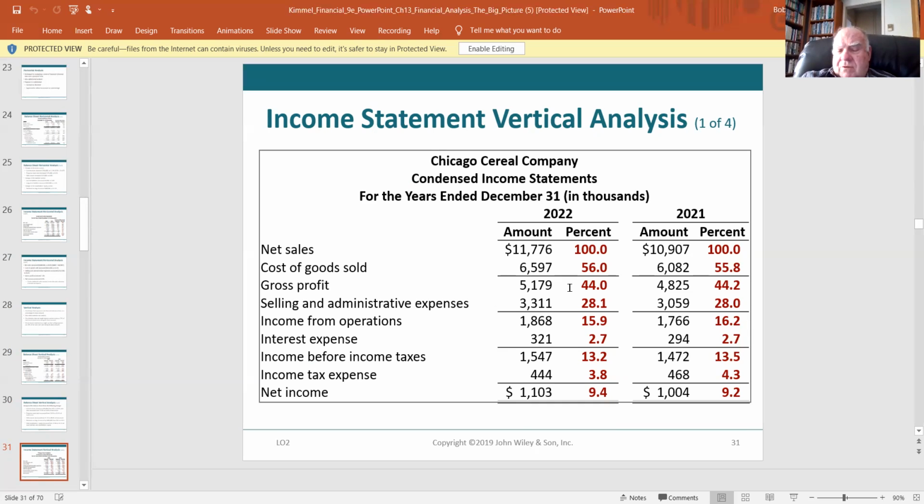Of course, that gives us a gross profit of 44%. We do the same thing with the selling and admin expenses. Divide it out, we get 28.1, and we can keep reducing it all the way. So 100% minus 56 equals 44, minus 28 equals 15, etc., all the way down. Horizontal, going from left to right; vertical, up and down.